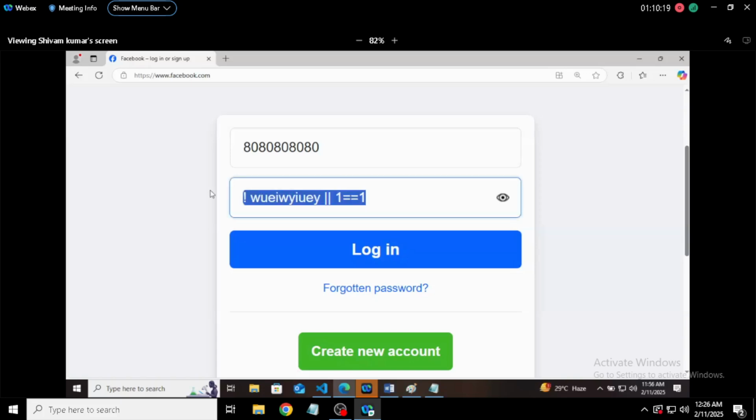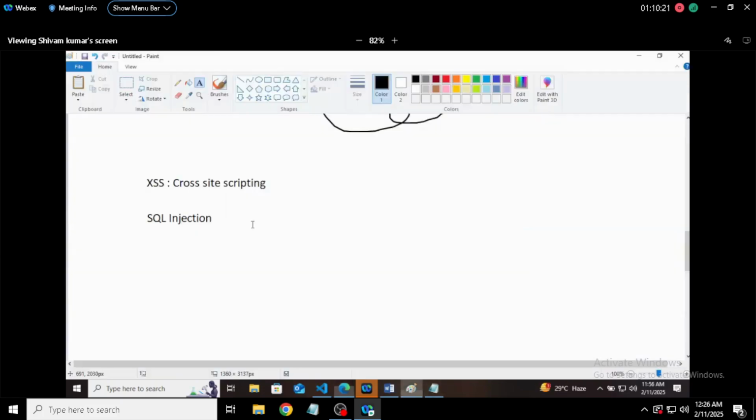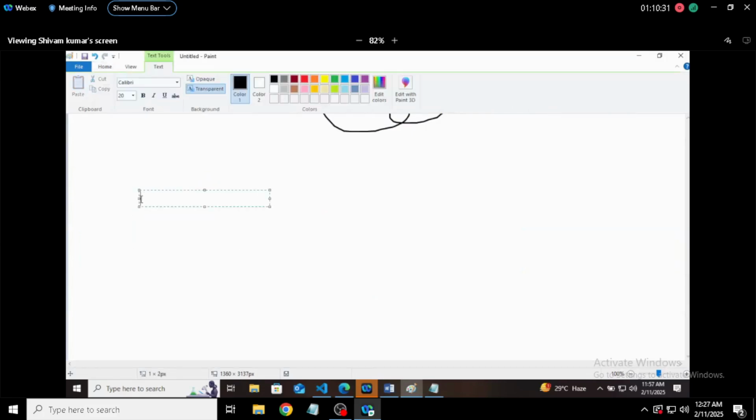So this was SQL injection. Now, what is cross-site scripting? We are discussing the security module, by the way. So let me write some attacks that are very popular. MITM, which is man in the middle attack. Then comes XSS.